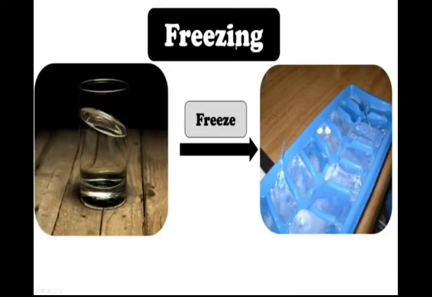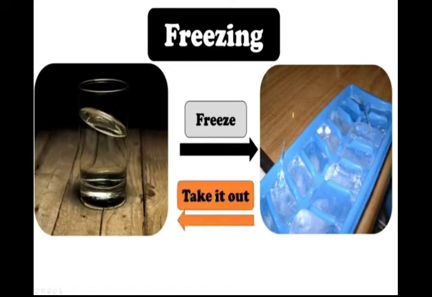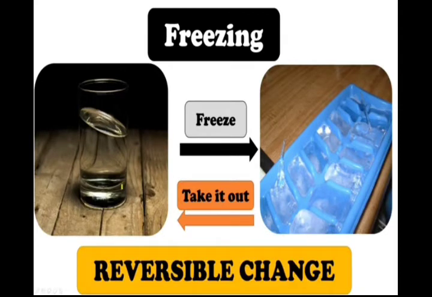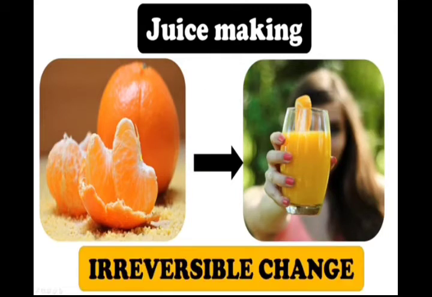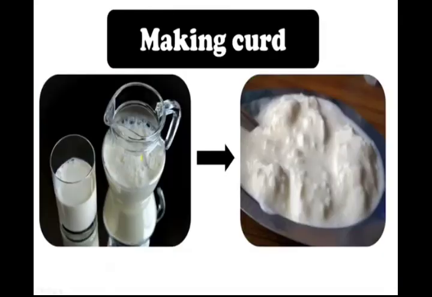Look at here. I just freeze water into ice cubes. Is it possible to go back to the water again? Yes, you just take it out from the refrigerator and keep it at normal temperature because it is a reversible change. Look at here. I have prepared orange juice out of an orange. Can it go back to the original orange? No, it is an irreversible change. Right? Yes.